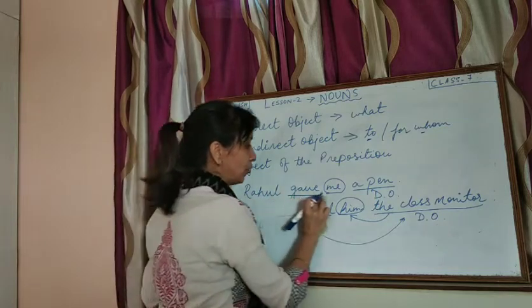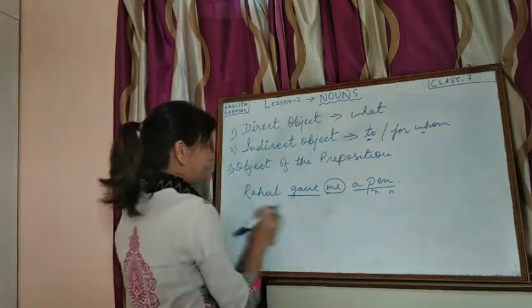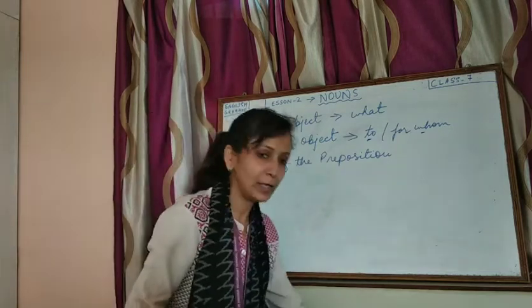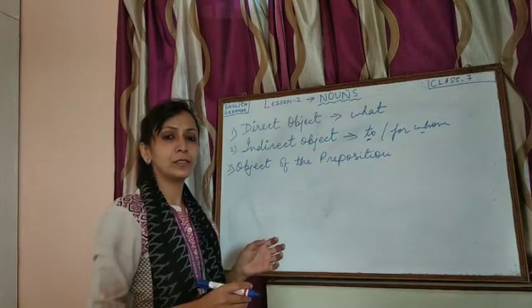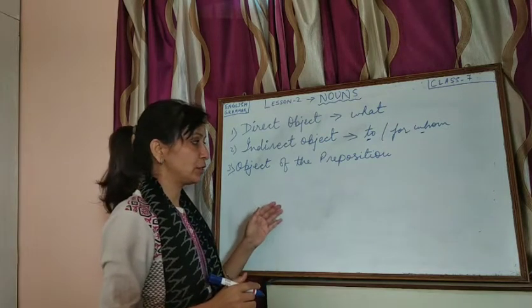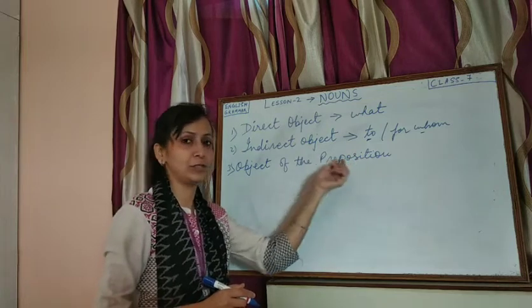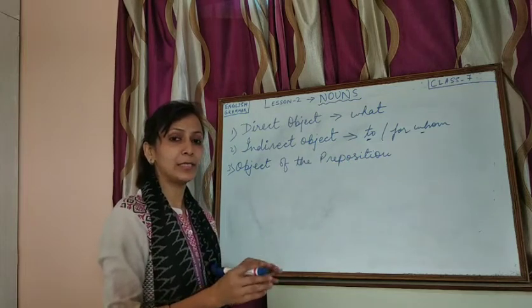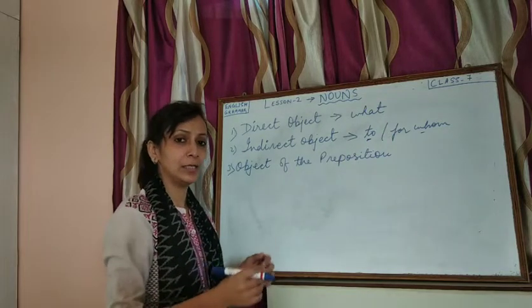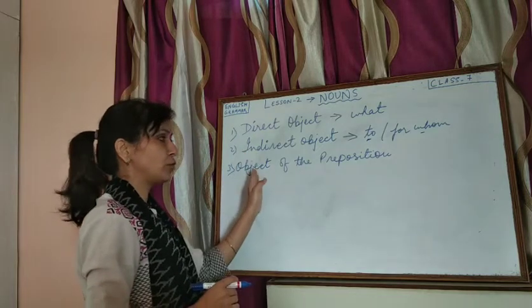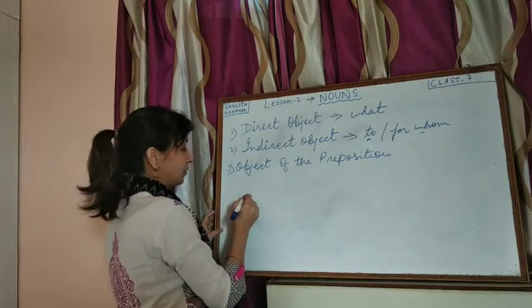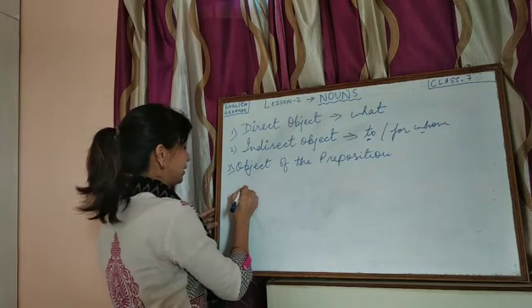Now let us see the object of the preposition. Before that, we know that prepositions are those words that tell us about the position of the noun in a sentence. They are placed before the noun to tell you the position of the noun. So here we have the use of a noun as object of the preposition in a sentence. Let us see how it is done.